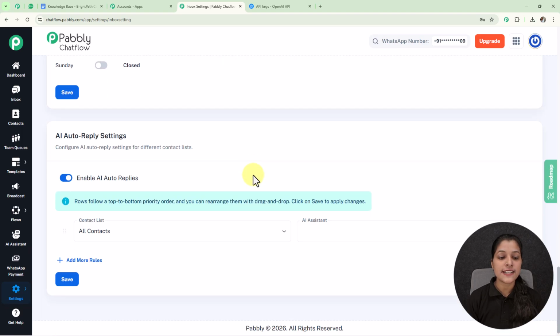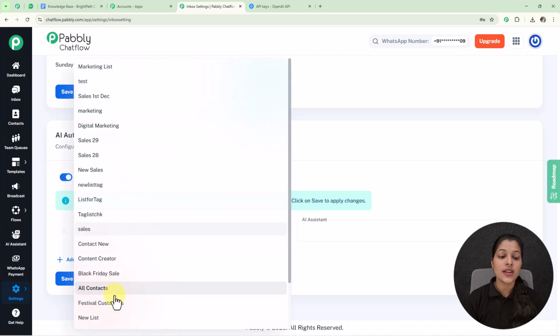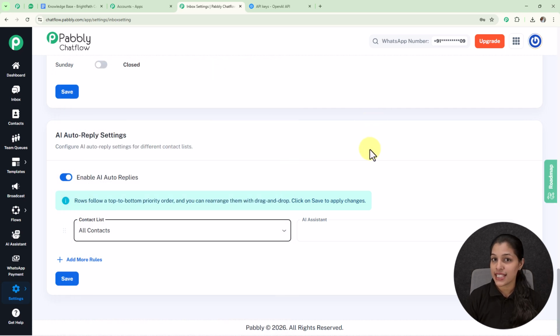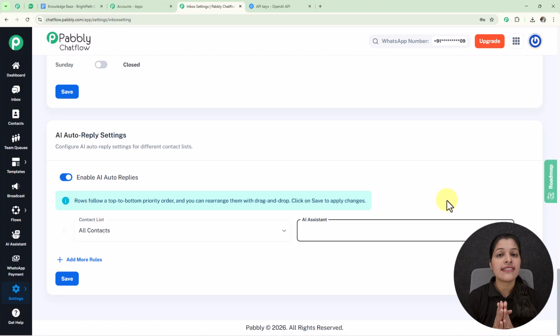Here you can see we are getting this option for enable AI auto replies, which you have to keep as activated. From here you can select all your contacts, or a contact list for which you want to enable this AI assistant, and from this drop down you can select the AI assistant which you want to enable. So this is the simple way for enabling AI assistant for all your contacts, or for a particular contact list which you can create inside Pabbly Chatflow.